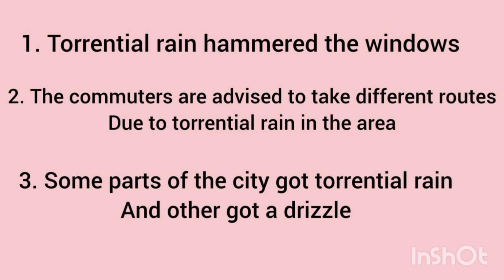The third one is, some parts of the city got torrential rain and others got drizzle, which means in some parts of the city there is a lot of rain, like torrential, heavy, rapid rain, but other areas only got a drizzle, which is just a simple, proper, normal rain with no heaviness at all.